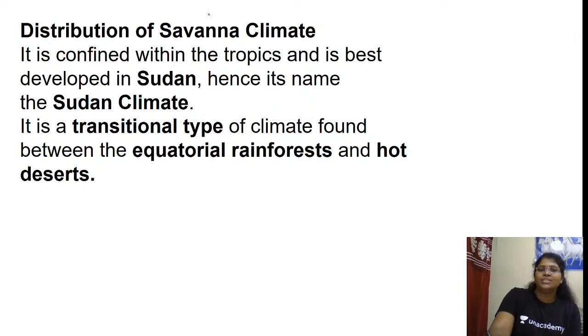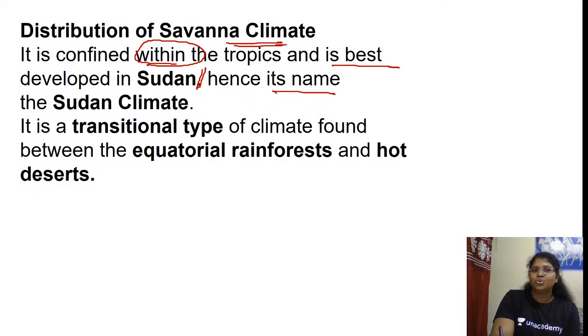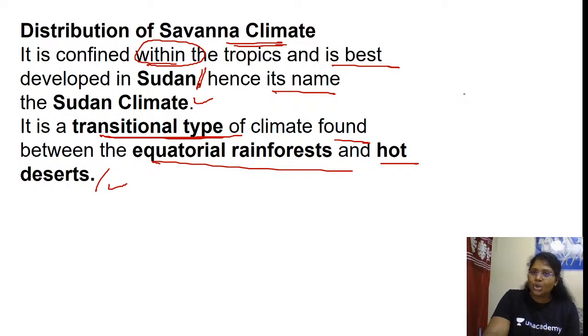So, distribution of the savanna climate: it is confined within the tropics and it is best developed in Sudan, hence its name, the Sudan climate. It is a transitional type of climate found between the equatorial rainforest and hot desert. So it is sandwiched between them. Imagine this is the savanna; here you have the equatorial forest. Imagine this is the equatorial forest.